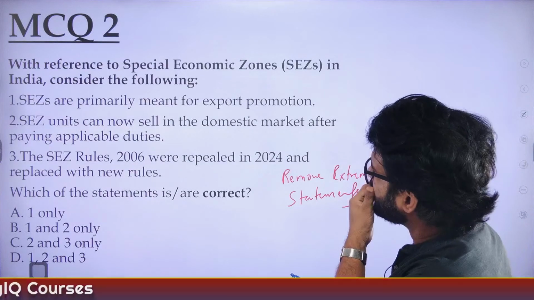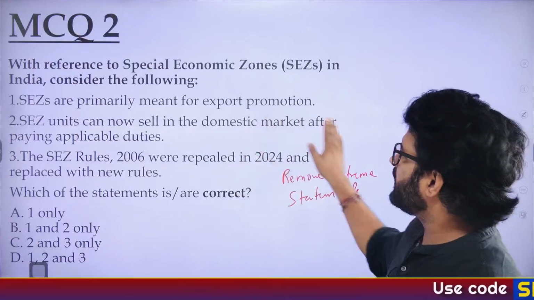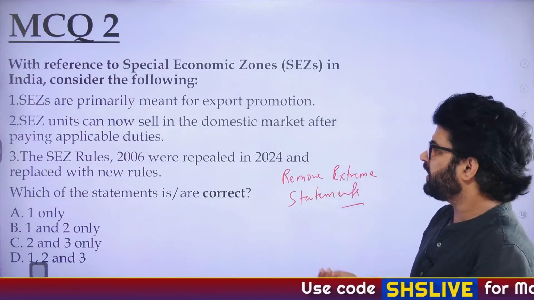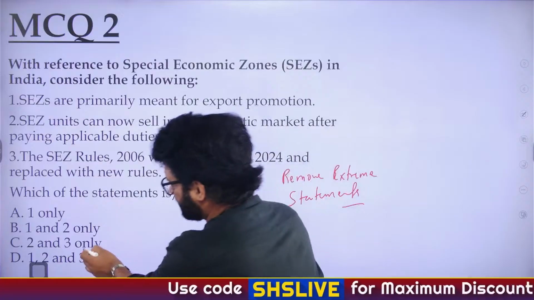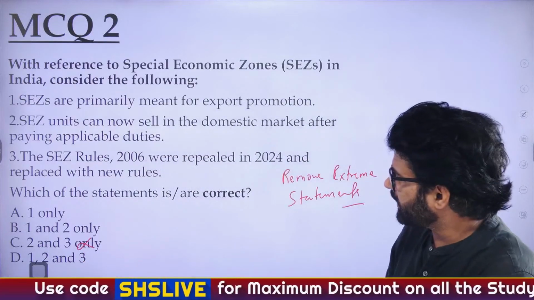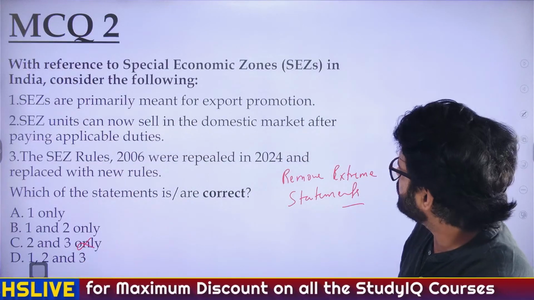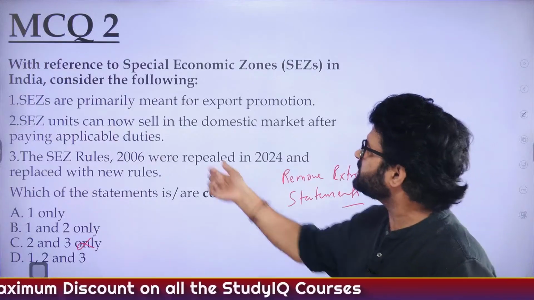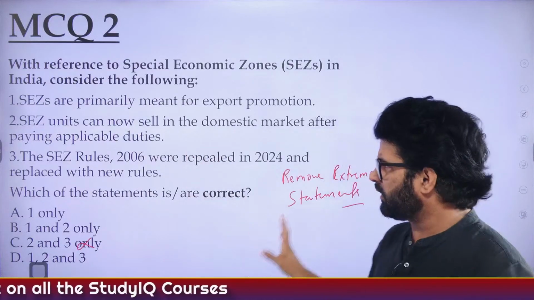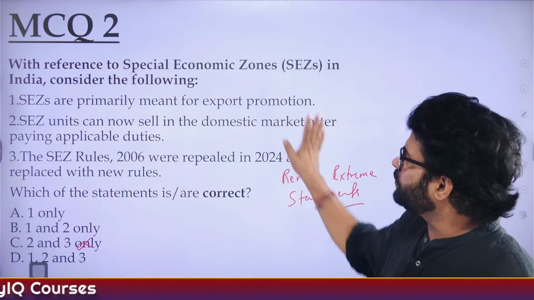With reference to special economic zones, SEZs are primarily meant for export promotion. This we have continuously discussed. So we know the first is correct, and by that we can eliminate C. SEZs can now sell in the domestic market after paying applicable duties. This is correct, but maybe you have forgotten about it. Let's forget that you know it.